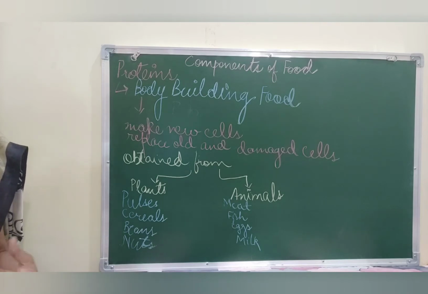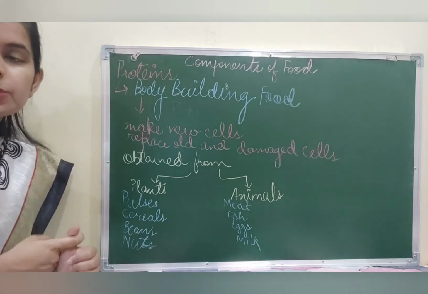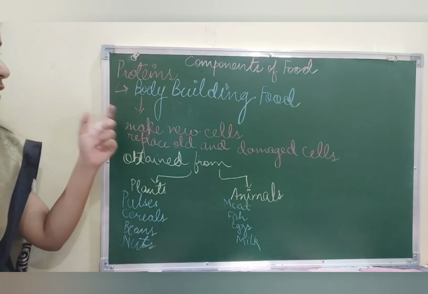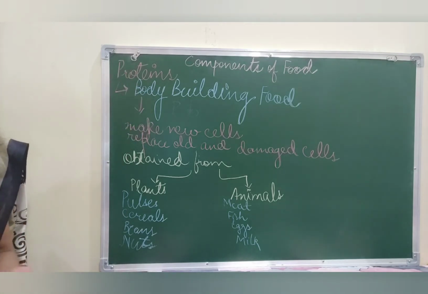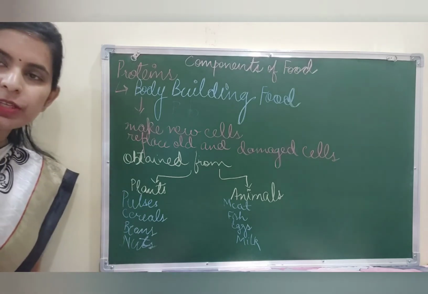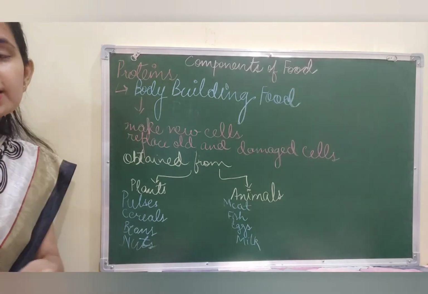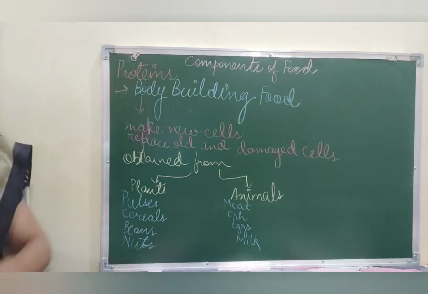Right? So protein should definitely be a part of our life, especially the growing people, especially the pregnant women, especially the nurturing mothers. They should definitely include a good amount of protein. Even people who are old require a good amount of protein. So if you have ever visited someone in the hospital, you always see that pulses are a part of their diet, right? Why? Because they are bodybuilding food.